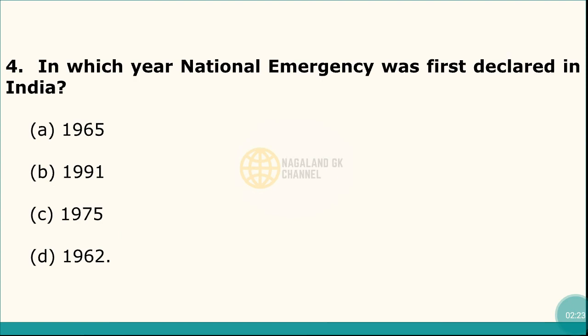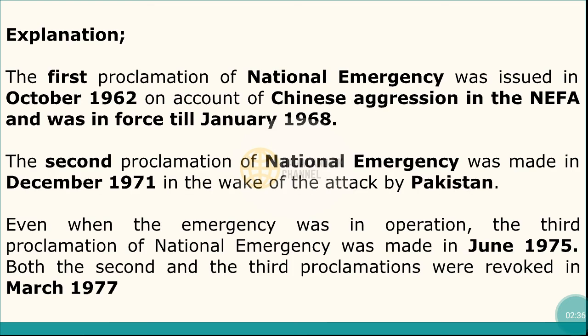Question number 4. In which year was national emergency first declared in India? And here the correct answer is option number D, that is the year 1962. Here, the first proclamation of national emergency was issued in October 1962 on account of Chinese aggression in the NEFA and was enforced until January 1968.